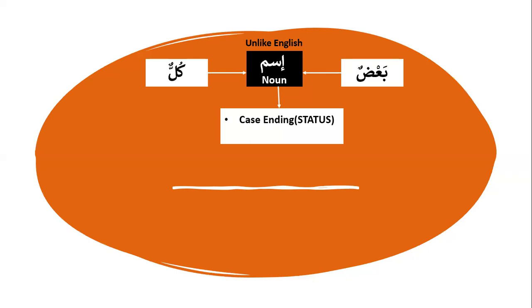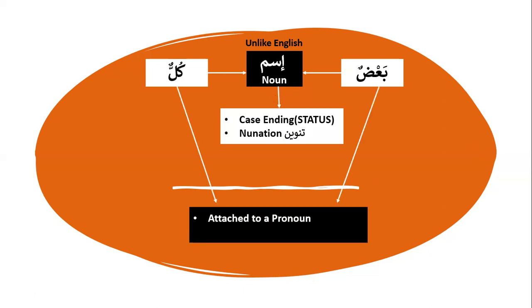That's why kullun and ba'dun will have case ending. That means they can be rafa, nasab, jar. Also, they can have tanween, or if they are playing a mudaf of mudaf ilay, then they can be light also. So basically, they act like an ism in Arabic language. Both of them can be attached to a pronoun, or can be the first term of an idafa, which means it can be attached to a noun. So this is how they are used.